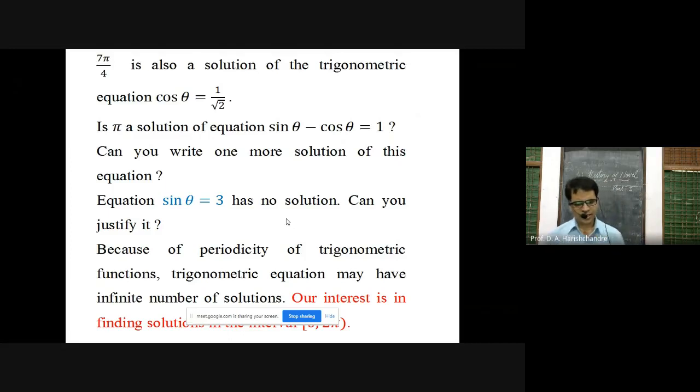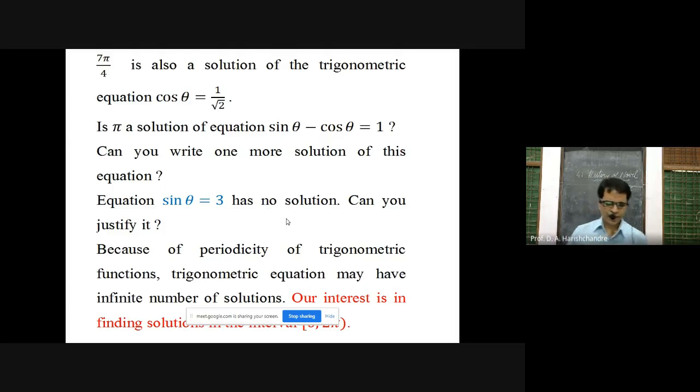Now the next question: is pi a solution of the equation sin theta minus cos theta is equal to 1? Okay, can you write one more solution of this equation? You have to think over this question. Replace theta by pi in the given trigonometric equation and you can verify it. Okay, if you agree that theta is equal to pi by 4 is one of the solutions of that equation, then you have to think of one more solution. Can you get one more such solution? This is the nice question we have been asked here. You try to elaborate it.